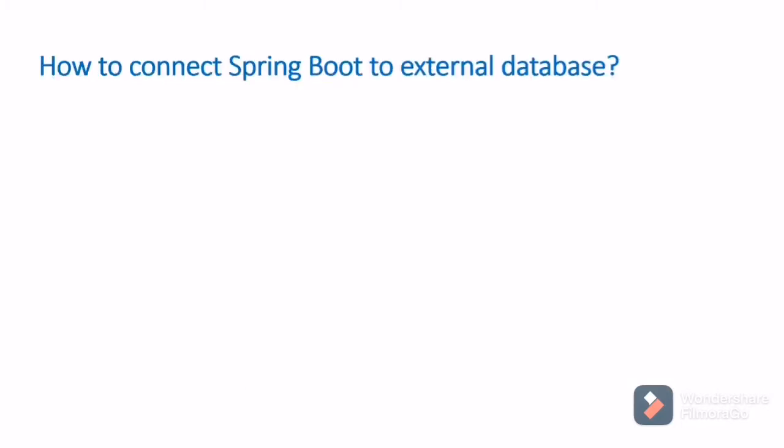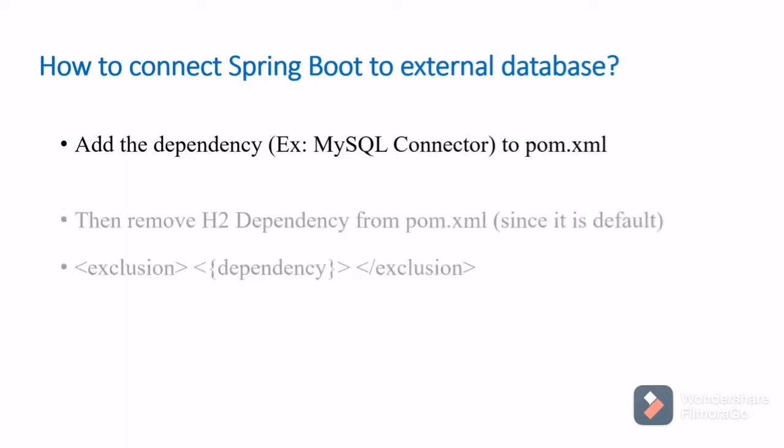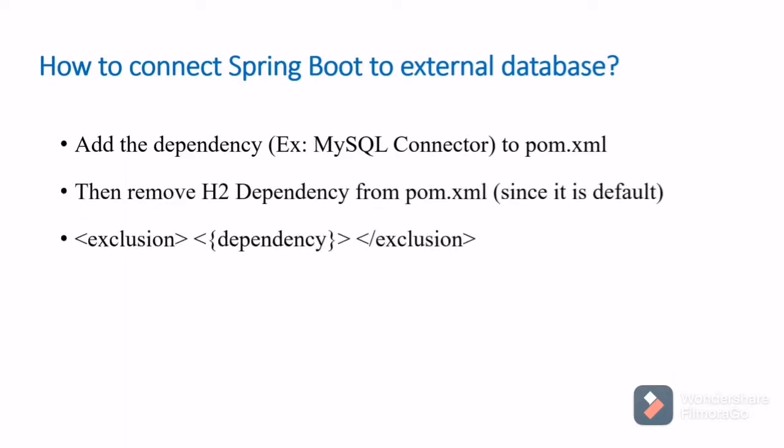How to connect Spring Boot to an external database? For that, the first step is to add the dependency. For example, if we are trying to connect to a MySQL database, we need to add the MySQL connector, and it should be added to the pom.xml file. Then we need to remove whatever dependencies we have as the default one. Here, if we consider the H2 dependency as the default one, then we want to remove that. To remove it, we need to include one tag called exclusion, then mention whichever dependency we want to remove, and then close that exclusion tag.